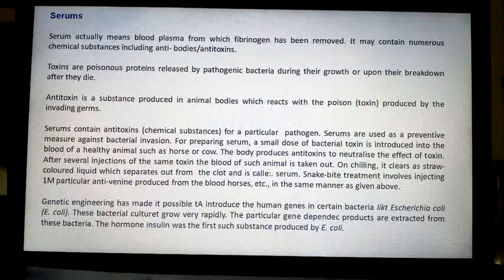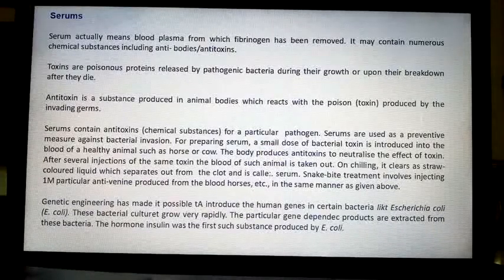When you get the disease, they are introduced from an external source to subside the disease. But antitoxins are produced by our body only, our blood only. Serum is also antitoxin only. They contain antitoxin because it is a separated plasma. So serum we can enrich with various antitoxins.